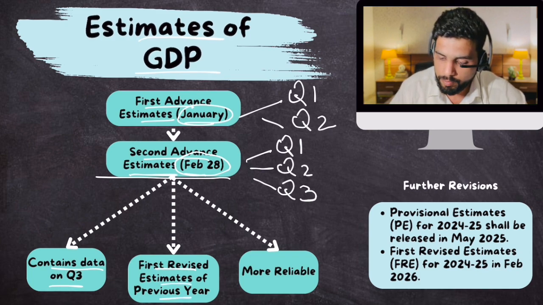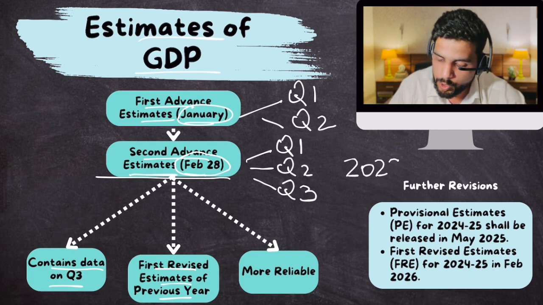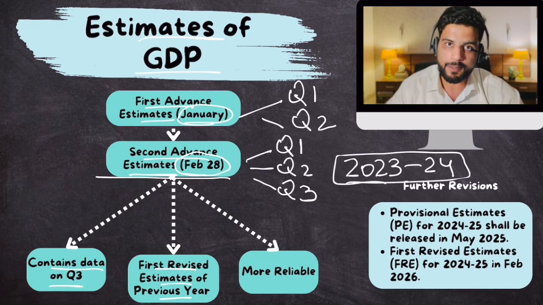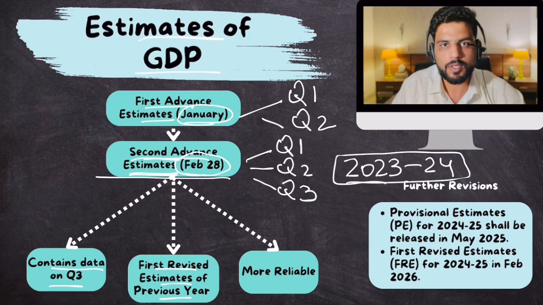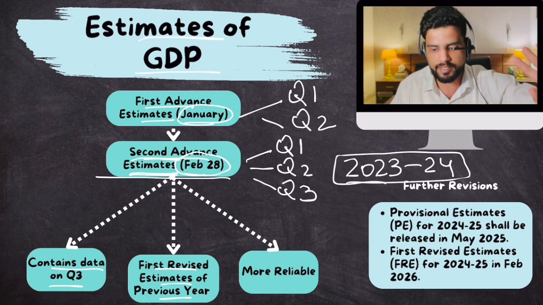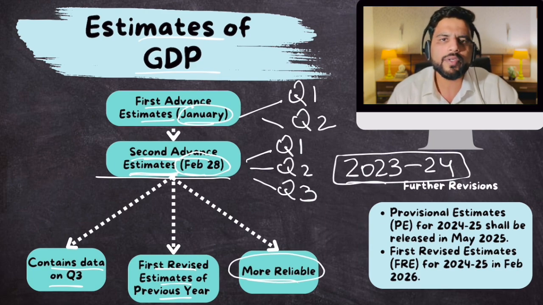Like first revised estimates, this is 2024-25, of 2023-24 are also released alongside second advance estimates, of previous year, not the current year. Quarter 1, quarter 2, quarter 3, not the current year, previous year, whose entire data is available. And second advance estimates are more reliable. Why? Because, well, recent data is available, right? Makes sense?